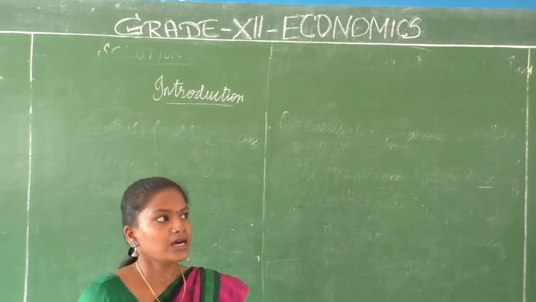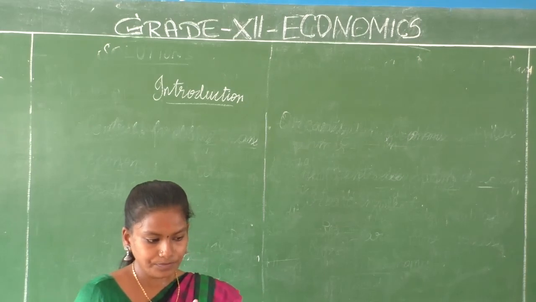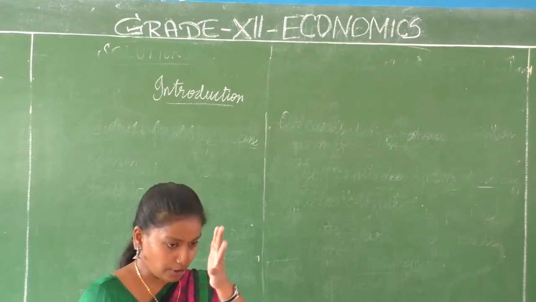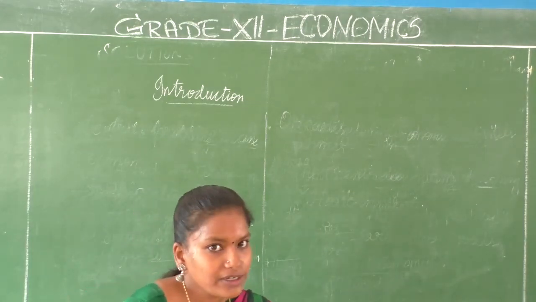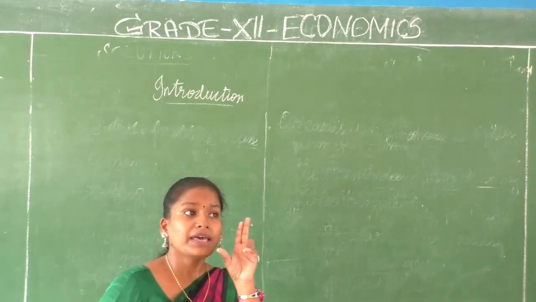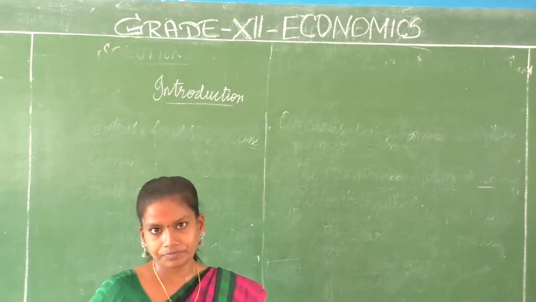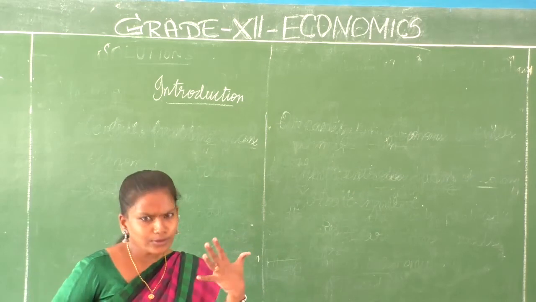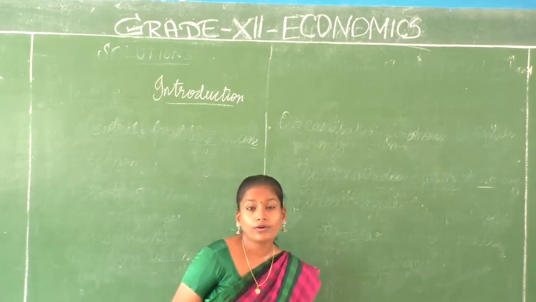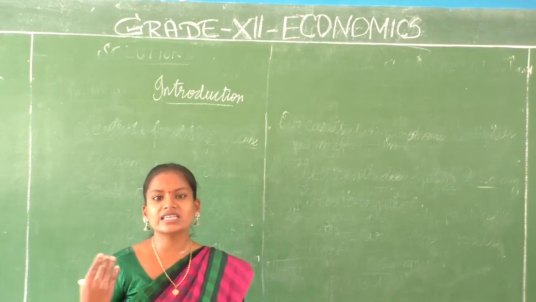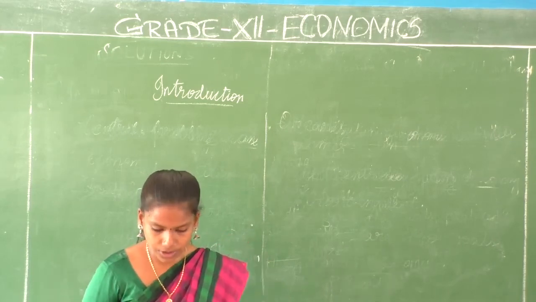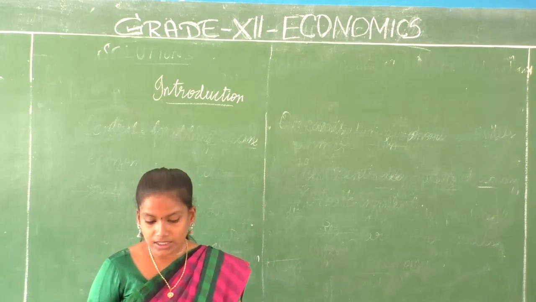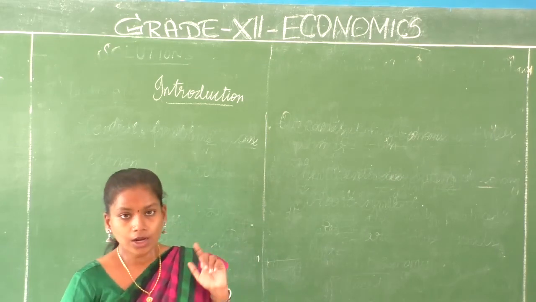We know that various methods might be followed to achieve something. If you want to reach a destination, there may be different routes. So there may be more than one solution for a problem, but how do you know which is the best solution? By comparing each and every solution, you will be able to find out which is the best solution for the particular problem. So that is what is called positive economics and normative economics.